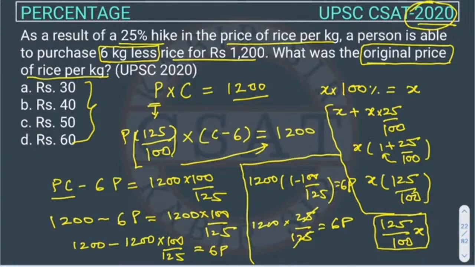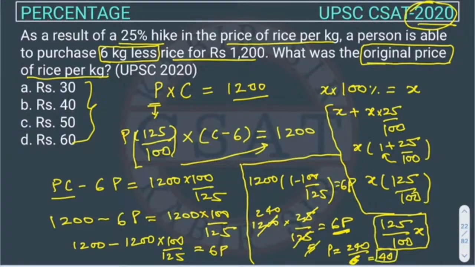So you can cancel 25 into 125, here it will be 5. You can cancel 1200 by 5, then it will be 240. Right. So the P value will be 240 upon 5. Right. Sorry, 240 upon 6 because it's 6P. So 6 will come. So we will divide 240 by 6. So it will become 40.